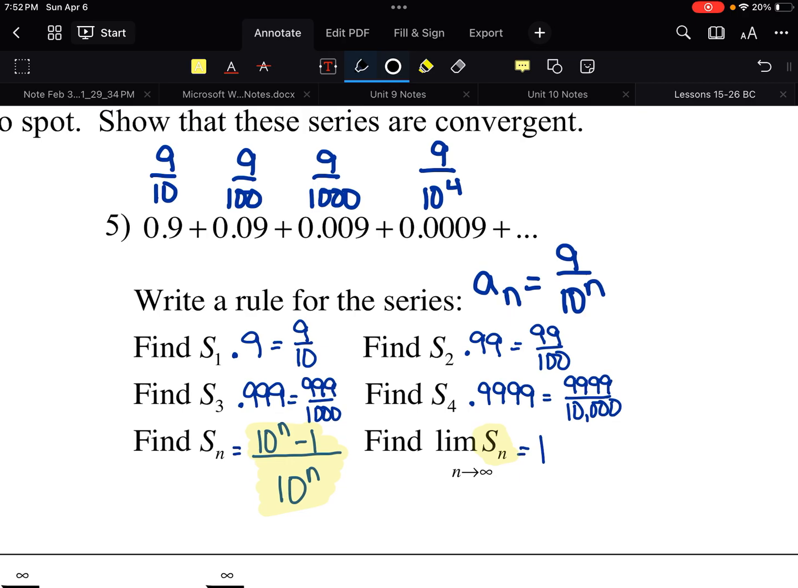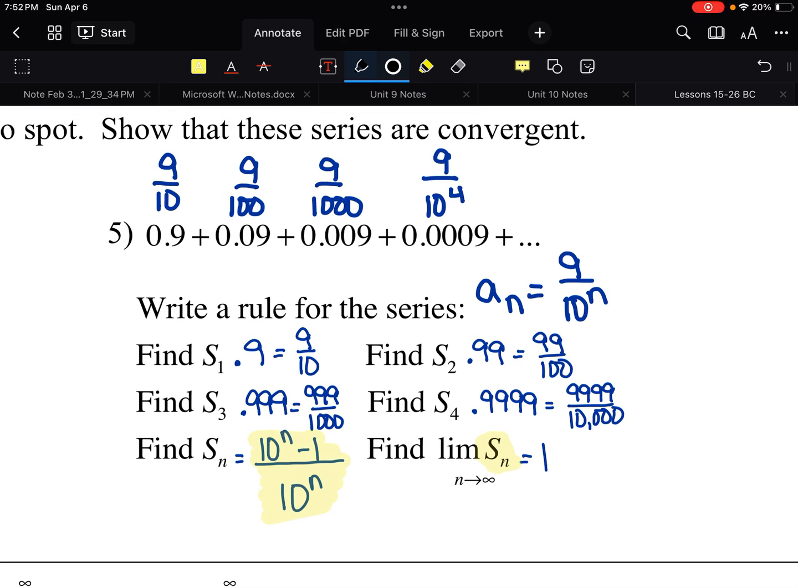Okay, what about this one? Well, this one's a little bit trickier because of the way they wrote it. They wrote it as decimals, but if you look at it as fractions, it's a lot easier to see what the pattern is. The pattern for these terms, 9 over 10, 9 over 100, 9 over 1,000, they always have 9 on top, and the bottom is a power of 10. So I know what the individual terms are. We'll talk about why that's important in a minute.